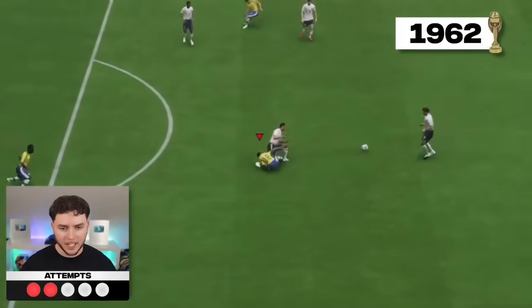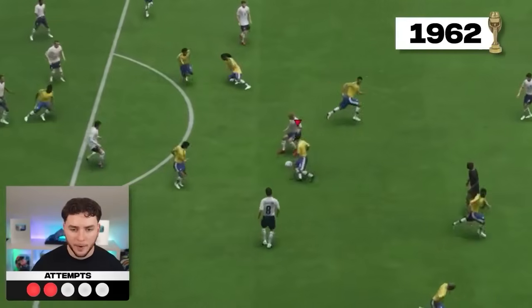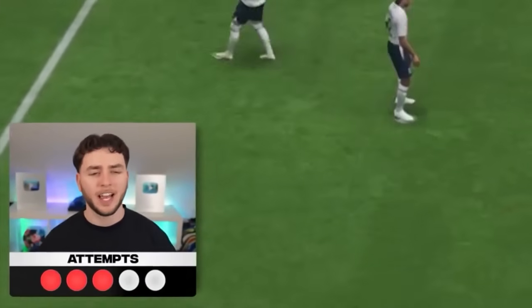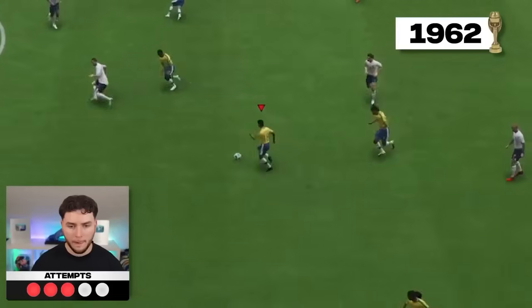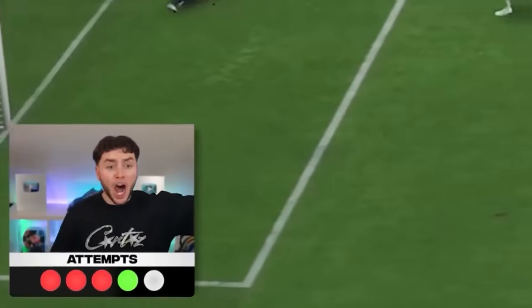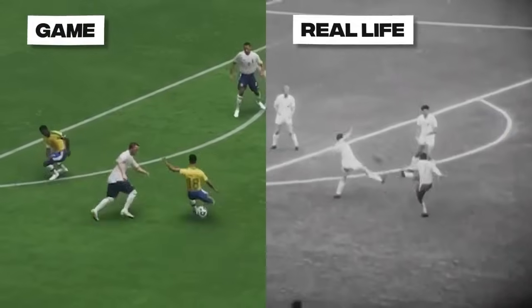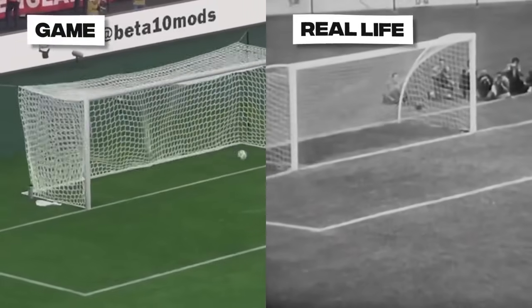Garrincha. Oh, he's been absolutely killed by Ferdinand. Garrincha. Oh, he's just slotted it in, but it's not gone top bins. And that is attempt number 3. We have 2 attempts left. We were getting closer, we just needed the top bins. Garrincha. That's it. That's the one. Attempt number 4, we'd absolutely smashed it with Garrincha. Hang it in the Louvre.